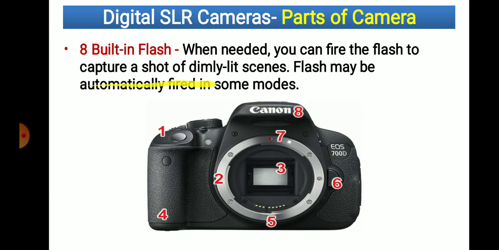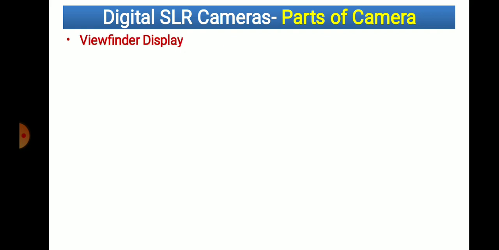Flash may fire automatically in some modes. We have automatic modes, and we can set automatic modes in this camera. Also the flash mode can be activated automatically, as in our mobile phones; the camera is going to operate the flash mode. In this way, a camera also has a flash mode. So those are the front parts of the camera.